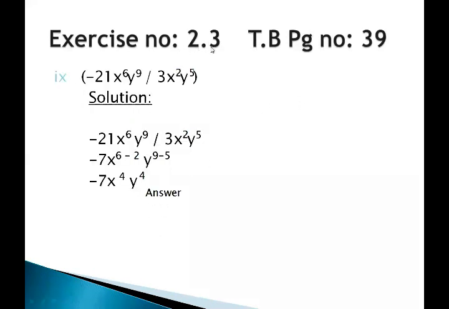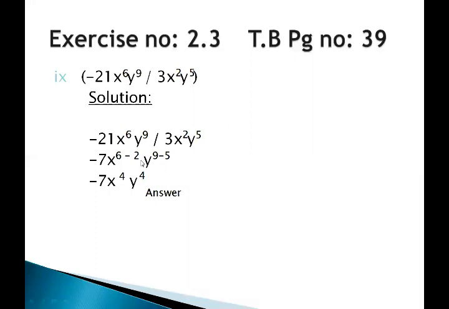Then another question from page number 39, exercise 2.3: minus 21 x^6 y^9 upon 3 x^2 y^5. You can see here the fractions are given, with a constant as the coefficient in the numerator as well as in the denominator. So it will simplify as we simplify a common fraction. Minus 21 divided by 3: 3 ones are 3, 3 sevens are 21. And the sign is minus, because the numerator is negative and the denominator is positive, so minus.